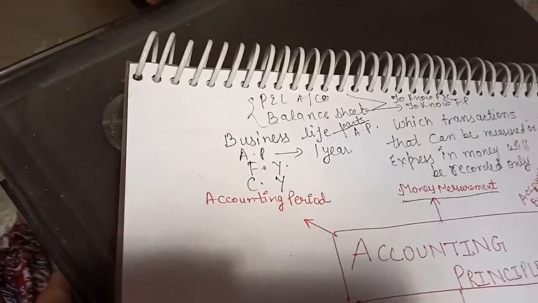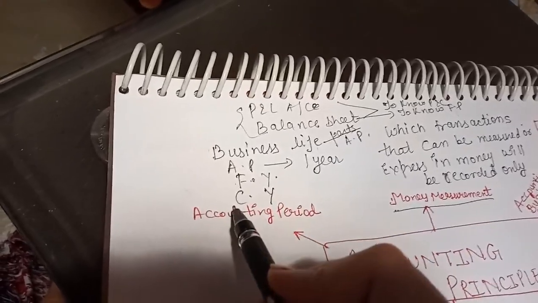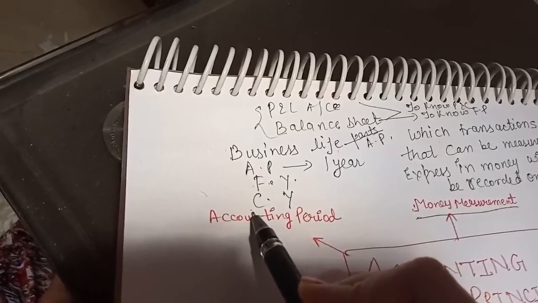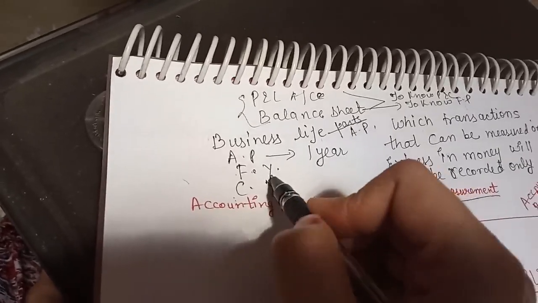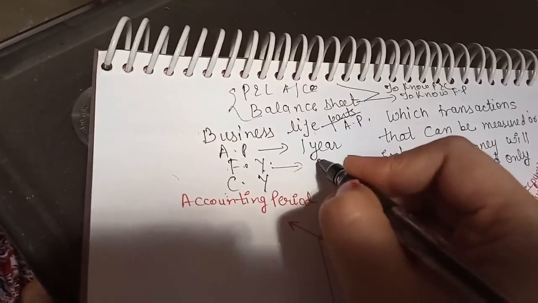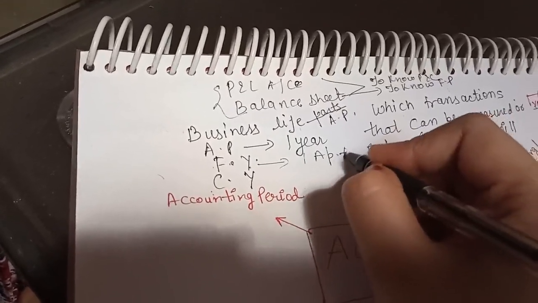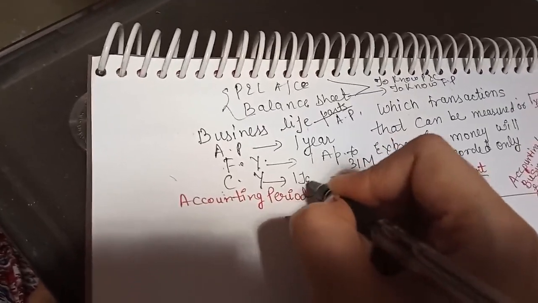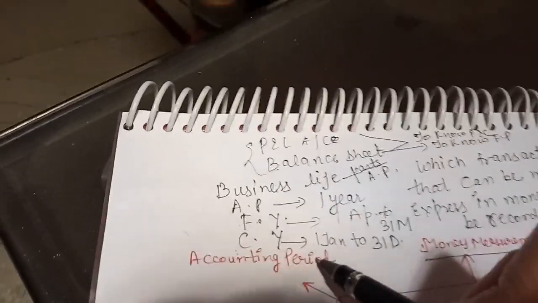And according to consistency concept, business has to decide which accounting period the business will select. Then after that they cannot change. So if they are adopting financial year, financial year is 1st April to 31st March, and calendar year is 1st January to 31st December. So what is the accounting period principle?